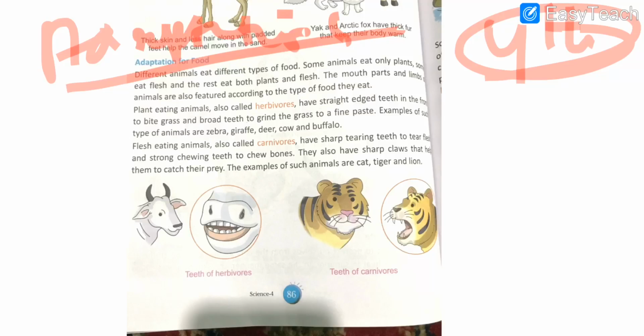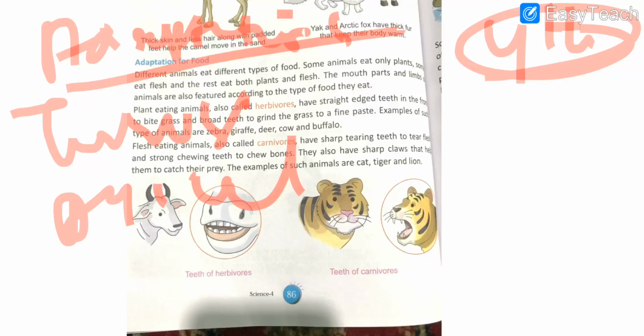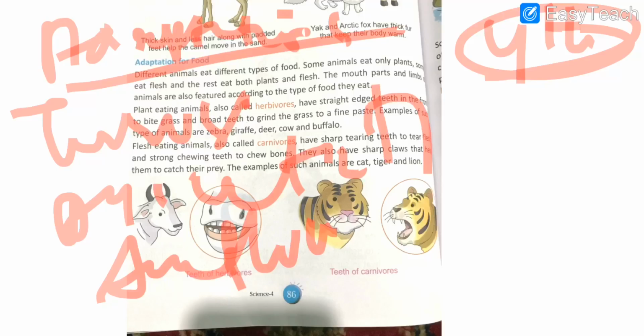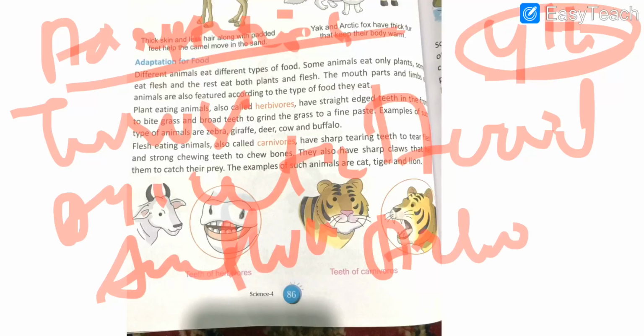Students, in the last topic we read about adaptation to habitat and we discussed the different kinds of animals that have been grouped on the basis of habitat, like we read about terrestrial animals, aquatic animals, amphibians, aerial animals, as well as arboreal animals.